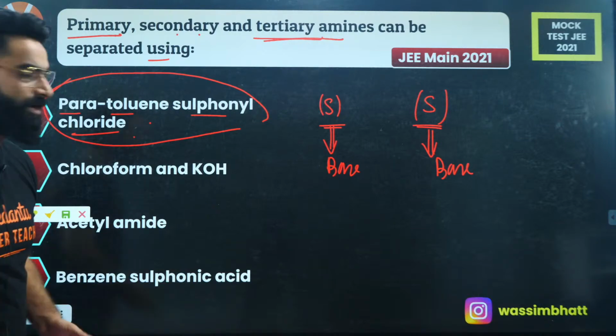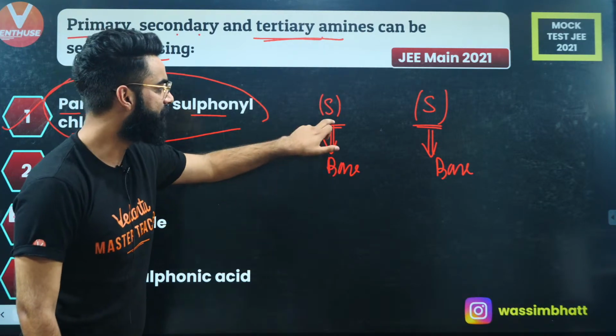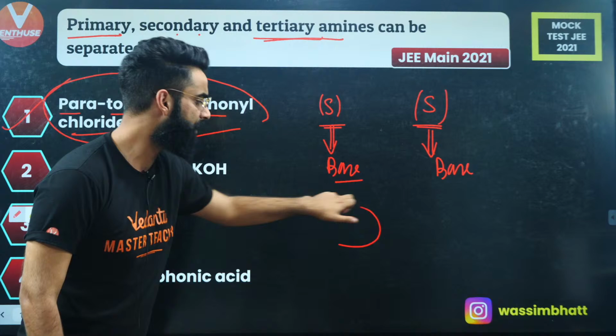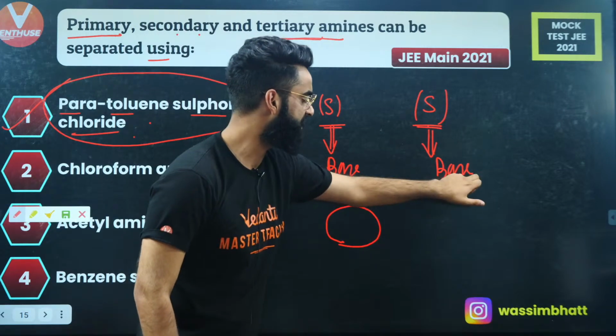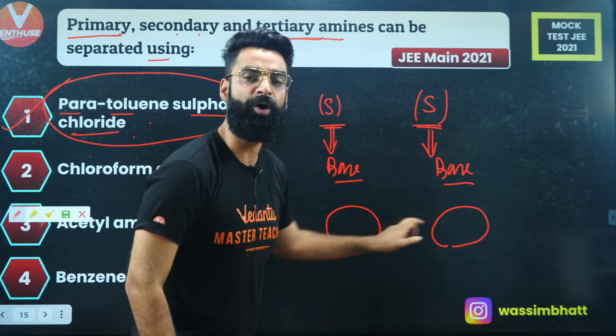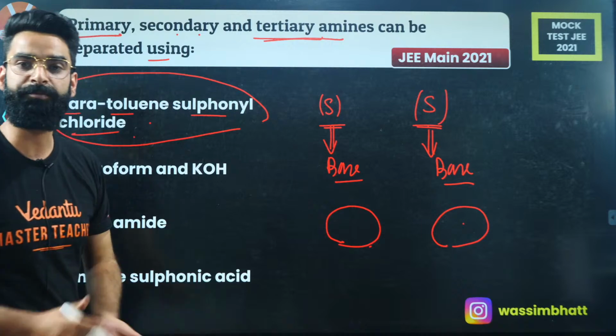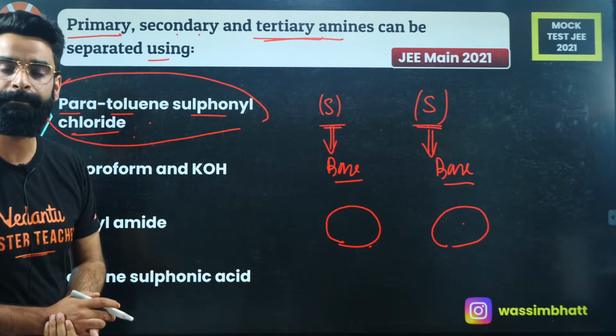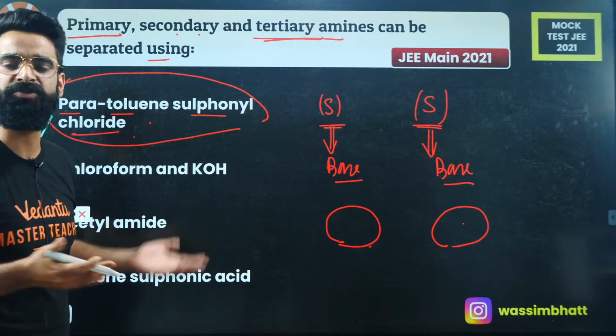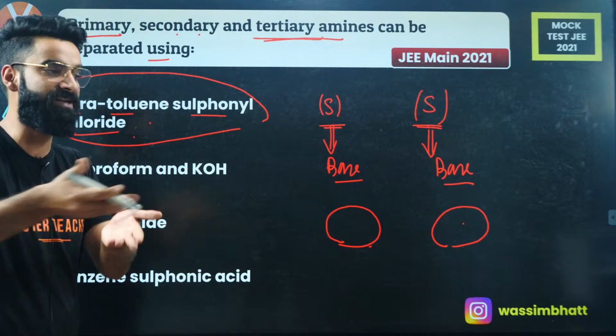One of the compounds among the two is soluble, one is insoluble. So this is the test by means of which I can differentiate primary, secondary and tertiary amines.